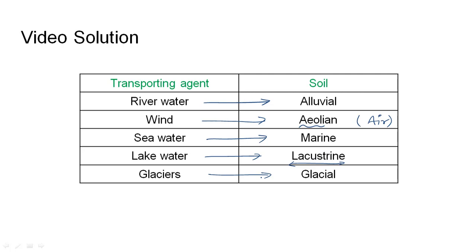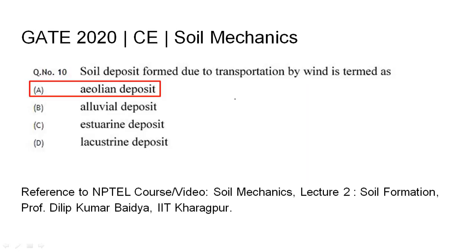So in this question we were asked, if the transportation agent is wind, what is the soil called? So it is called aeolian. So the soil deposit formed due to transportation by wind is termed as aeolian deposit. The relevant NPTEL reference has been listed.